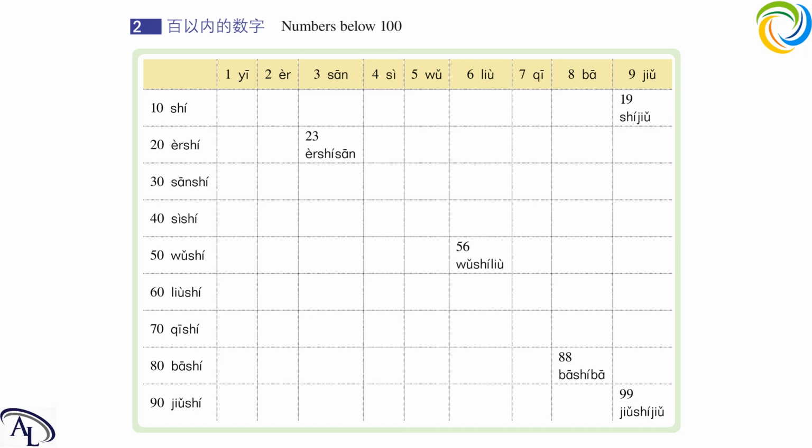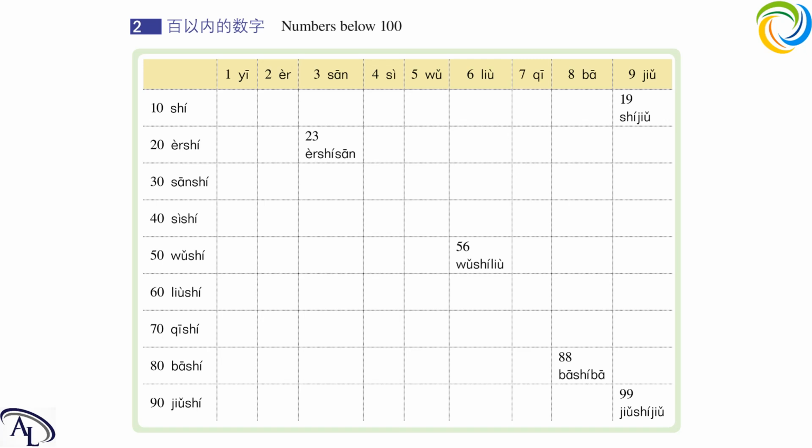So 23, 二十三. Really easy, right? Now try to say 19. For 19, the tens place is 10, right? 10 plus a 9. So we will say 10, and then the unit place is 9, which is 十九.